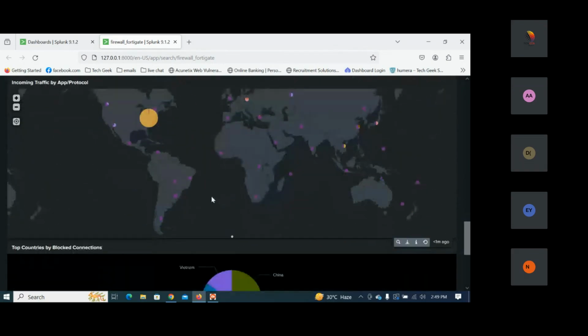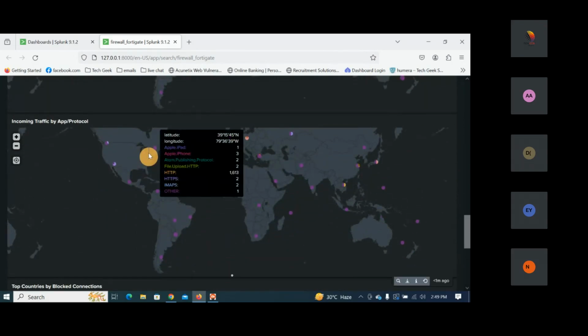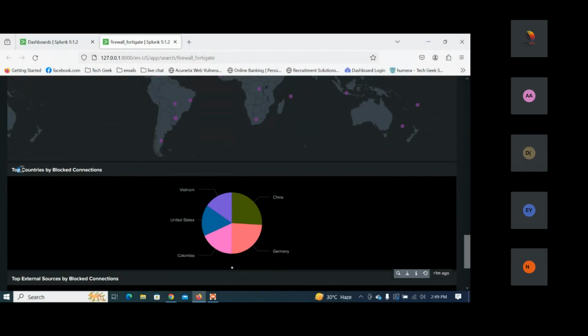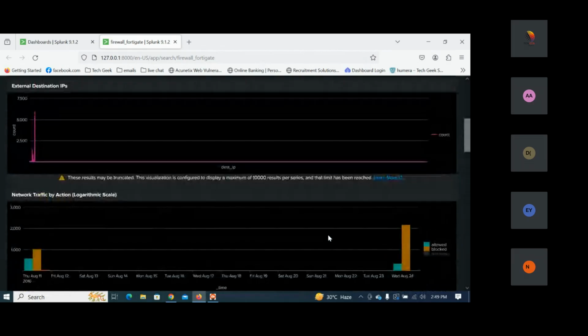I believe we even discussed what the incoming apps are. Through the apps we discussed the top country block connections. So this is the top country block connection, and we discussed the top external source IP block connections. So external source IP is where we have done. This dashboard we have created.